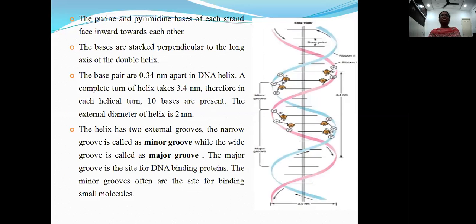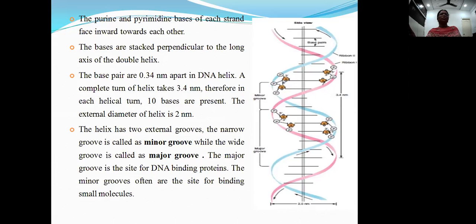The purine and pyrimidine bases of each strand face inwards towards each other. So there is complementarity in base pairing. Here, the purine always binds with the pyrimidine. There is specific binding between the purines and pyrimidines, so there is no bond between two purines or two pyrimidines. Always, bonding occurs between one purine nitrogen base and one pyrimidine nitrogen base. And also, there is specific binding between particular purines and pyrimidines.